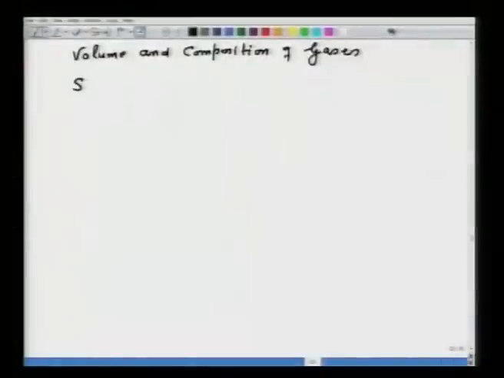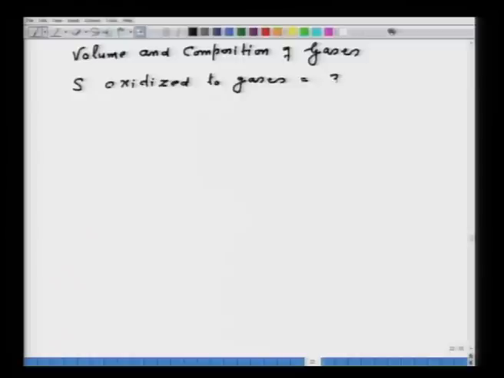Now, how do we go ahead? So, let us do a little bit of exercise. First you have to find out sulfur oxidized to gases, that is equal to 369, the total amount of sulfur that is sulfide.